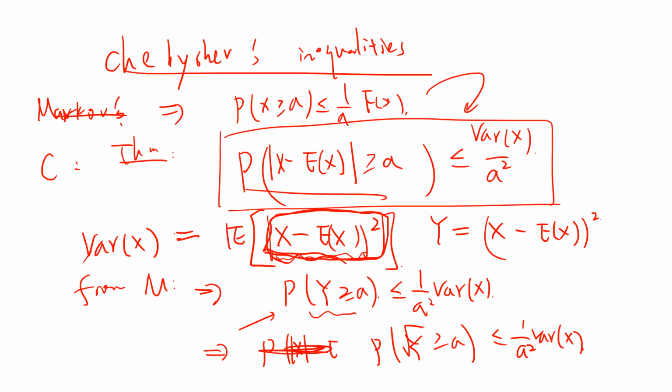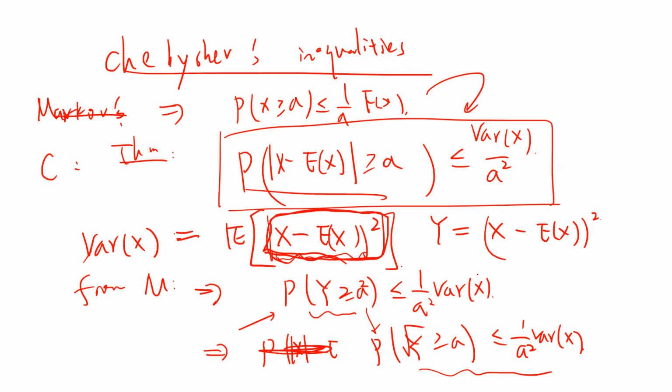I should say this is a squared. So Y is greater than or equal to a squared, and then take the square root. You get the probability that the absolute value of X minus E of X is at least a is less than Var X over a squared. So this is the proof of Chebyshev's inequality.